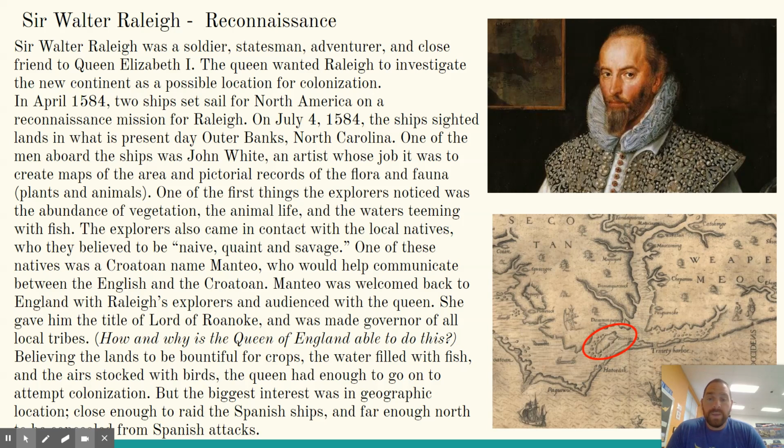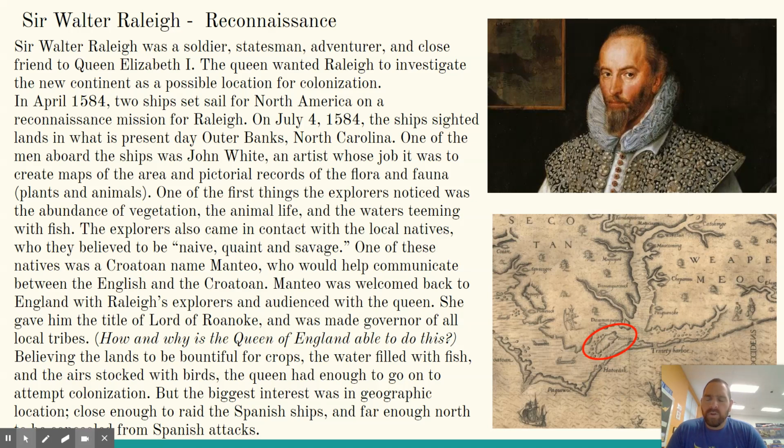The explorers also came in contact with local natives who they believed to be naive, quaint, and savage. Okay, so they believed them technologically and intellectually not as advanced as the English settlers. One of these natives was a Croatoan named Manteo, who would help to communicate between the English and the Croatoan. Manteo was welcomed back to England with Raleigh's explorers and an audience with the Queen. She gave him the title of Lord of Roanoke and made him governor of all local tribes. Question: how and why is the Queen of England able to do this? We'll discuss that in class.